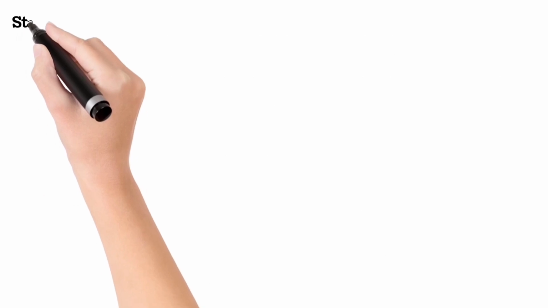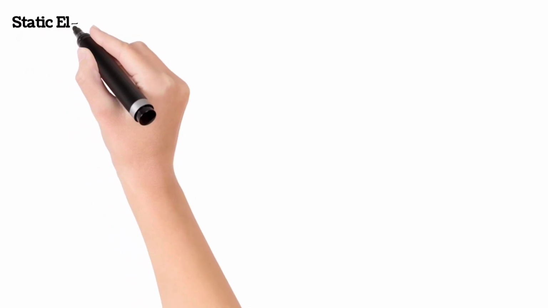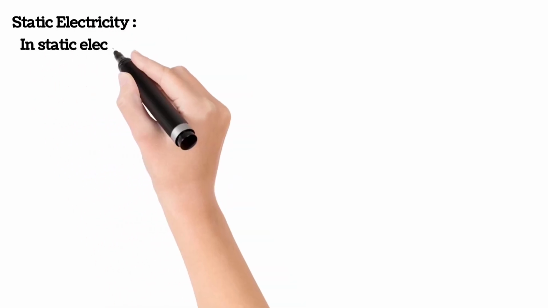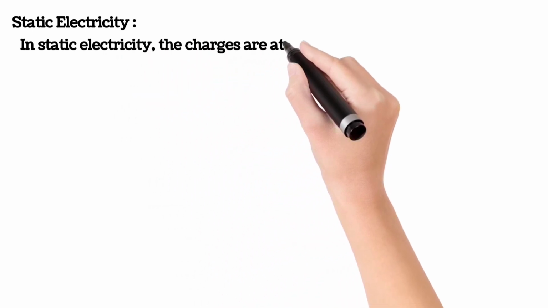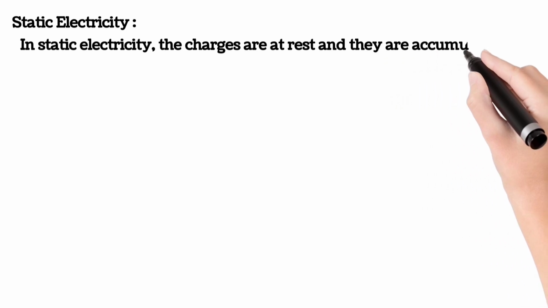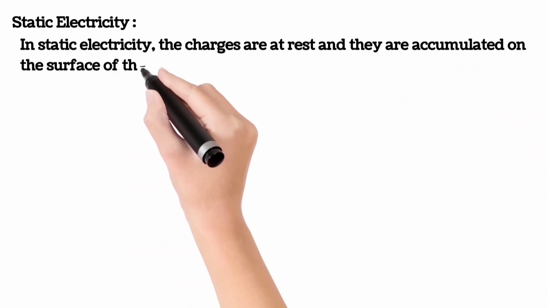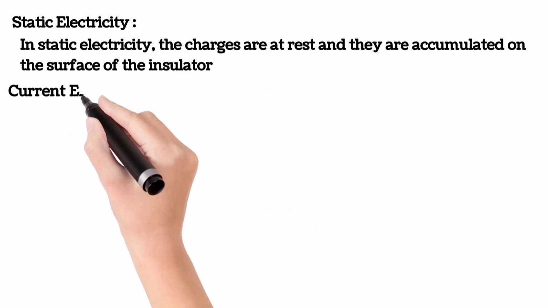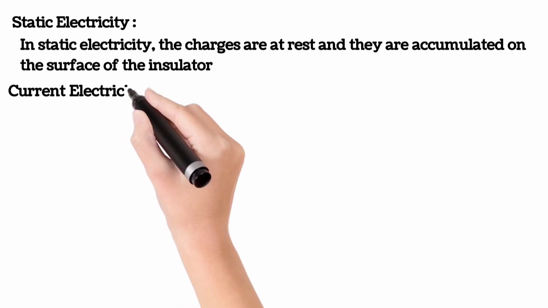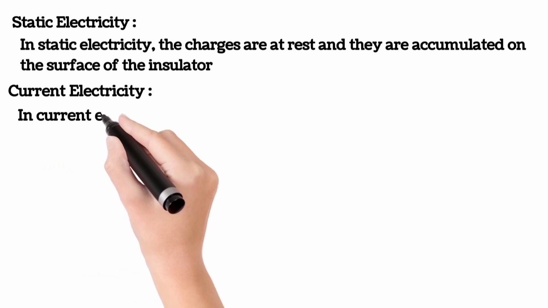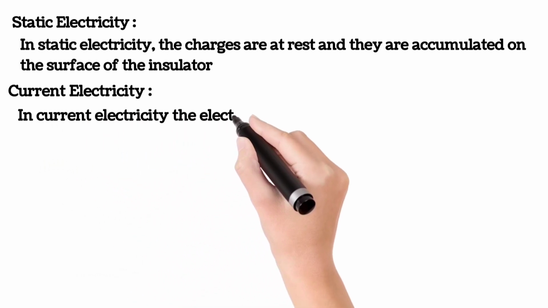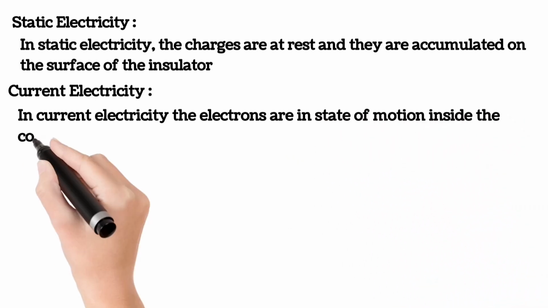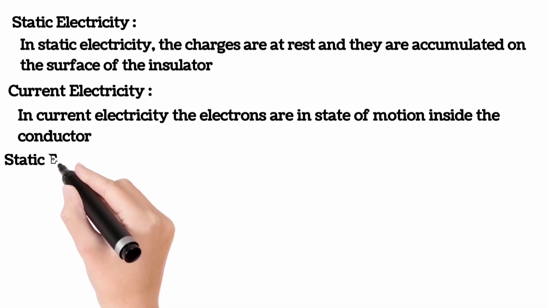Then moving to the types of electricity. Firstly, static electricity: a stationary electric charge, typically produced by friction, which causes sparks or crackling or the attraction of dust or hair. In static electricity, the charges are at rest and they are accumulated on the surface of an insulator. That is, the charges are not moving and are built up on the surface of the insulating material. Whereas in current electricity, the electrons are in a state of motion inside the conductor. It is defined as the net rate of flow of electric charge through a surface. Here the charges are moving inside a conducting material, which is shown in the previous diagram.